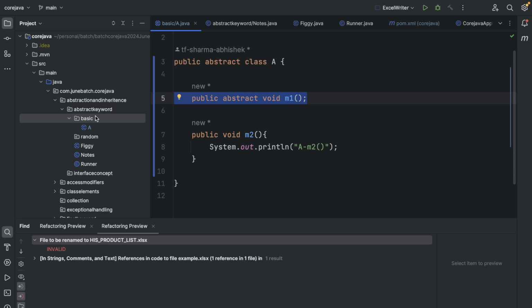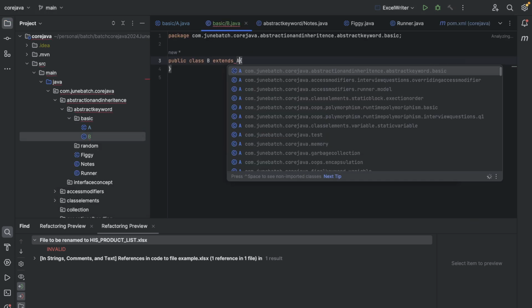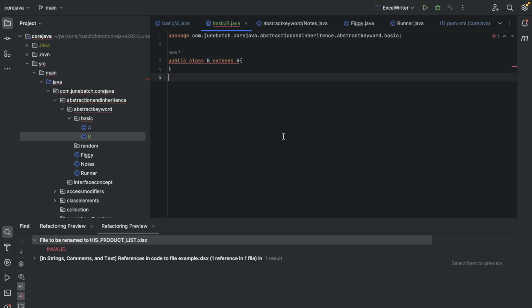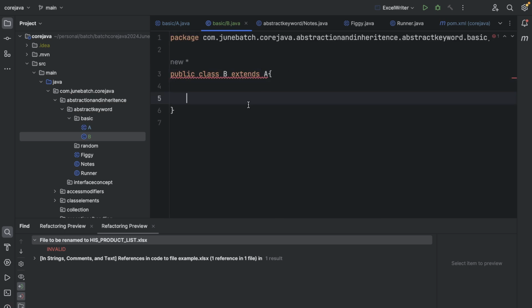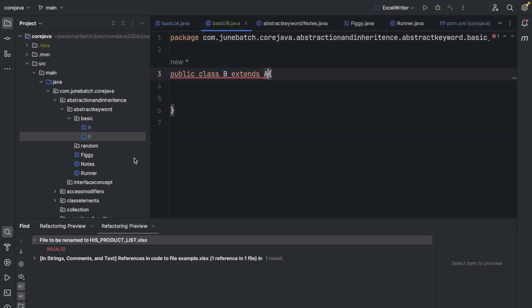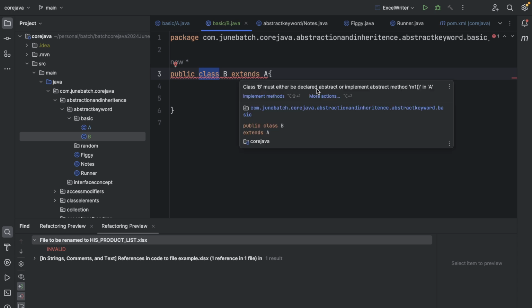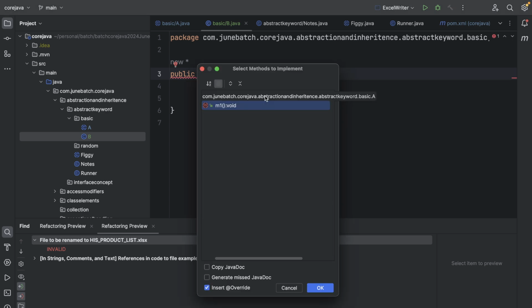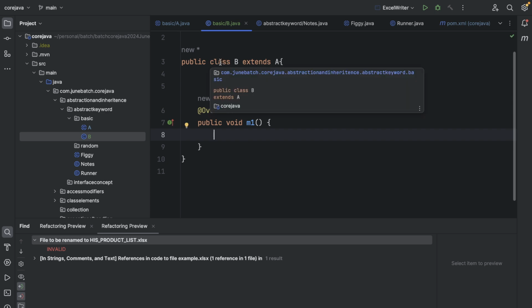In low level designing, because this is an abstract class but it is still a class, I can extend this class A. Now it will start throwing an error. Why? Because from A it inherited a public abstract method. So if this class wants to be a concrete class instead of an abstract class, it needs to override the method. See over here, if I hover, class B must either be declared as abstract or implement the method m1 in A. So if I implement the method, now there is no error.